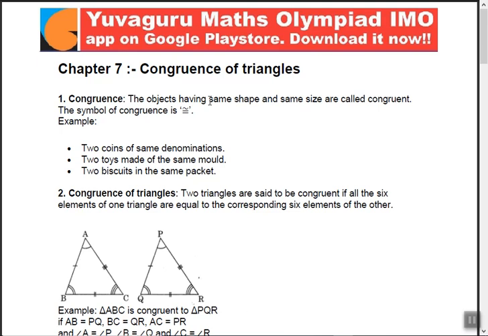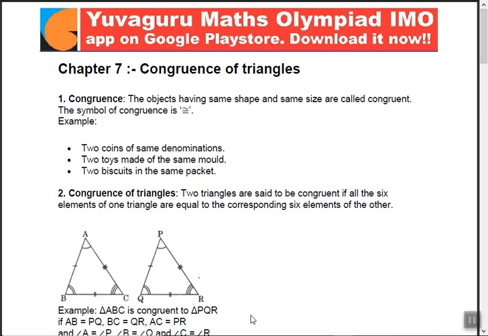So today we'll be focusing on congruence of triangles. What is congruence? Congruence means basically same. Same means what? We see the duplicates in the films, judwa, that way. Two people looking exactly the same. That's called congruence. Same height, same weight, everything same. So the objects having same shape and same size are called congruent. The symbol is like this, an equal to sign with a design above it.